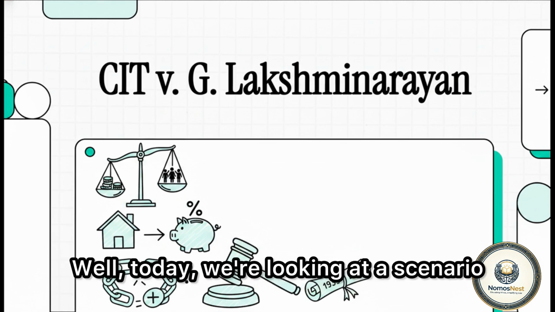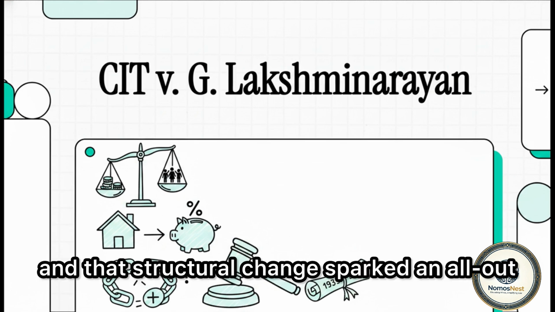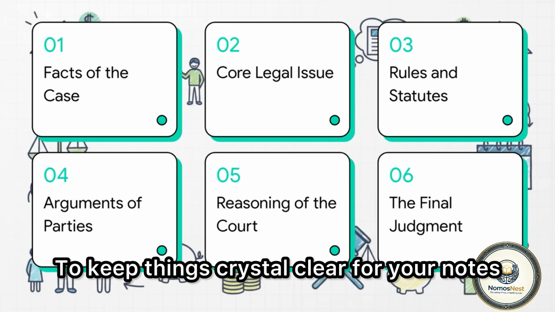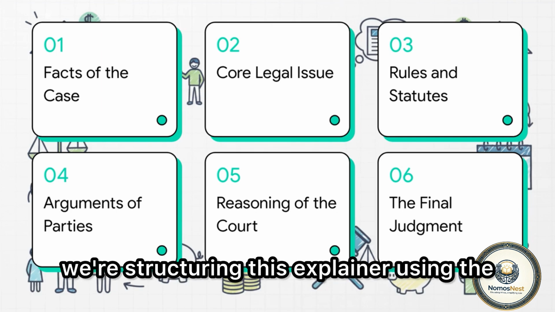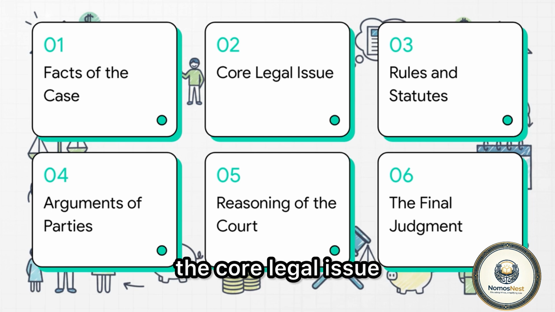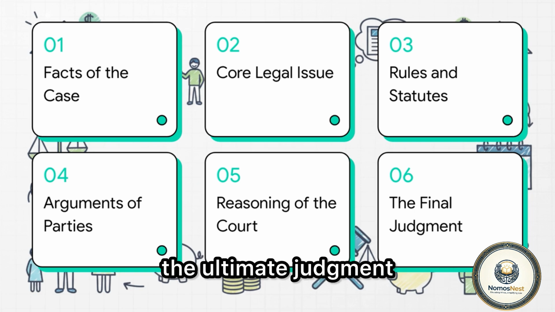Well, today, we're looking at a scenario where a family faced a tragic loss, and that structural change sparked an all-out war over taxation. Let's get into it. To keep things crystal clear for your notes, we're structuring this explainer using the classic IRAC method. We'll quickly hit the facts of the case, the core legal issue, the relevant rules and statutes, the arguments from both sides, the court's reasoning, and finally, the ultimate judgment.